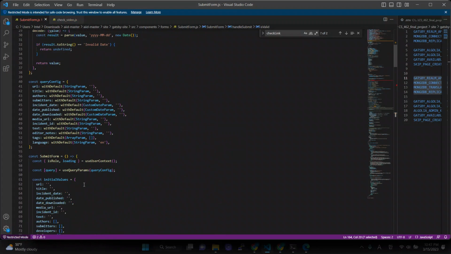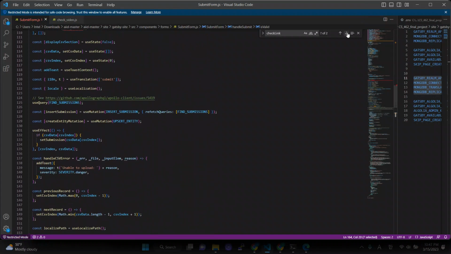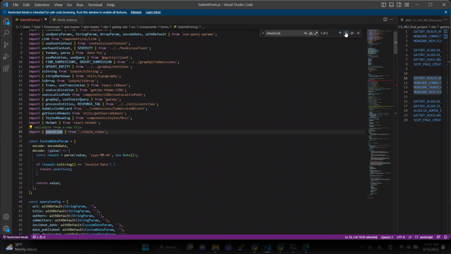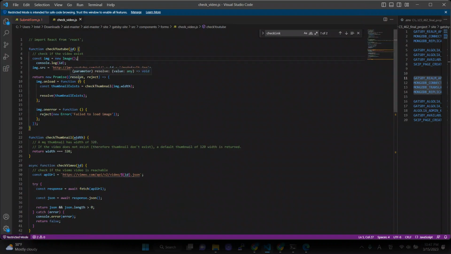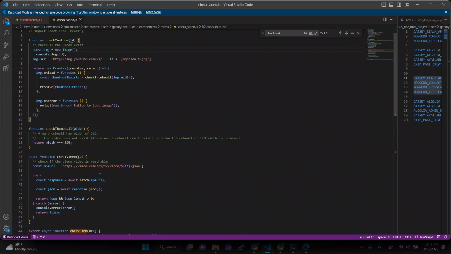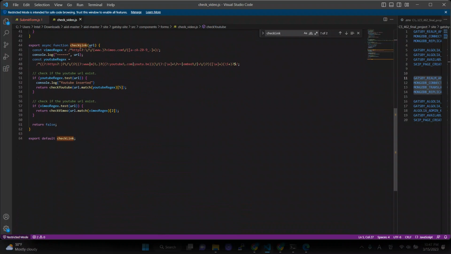This is a function named check link, and let's see what check link is doing. When the user submits the URL and hits the submit button, this check link will grab that URL and determine whether it is a YouTube video or Vimeo video, download the thumbnail, and then display it on the main project. And here as you can see, there's a check mark. This represents that the code is working nicely on the local project that I showed, and next to it is supposed to show the URL, but unfortunately because there's a capacity issue, it is not working well.